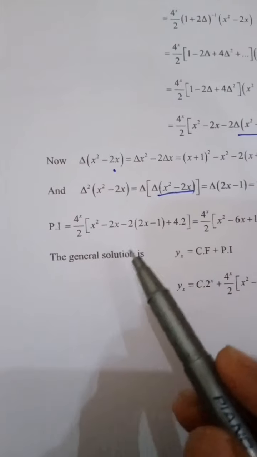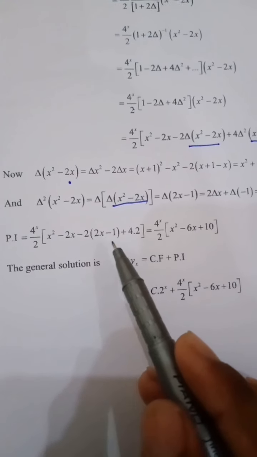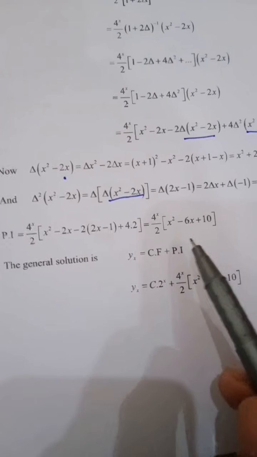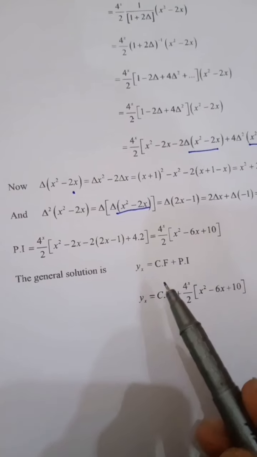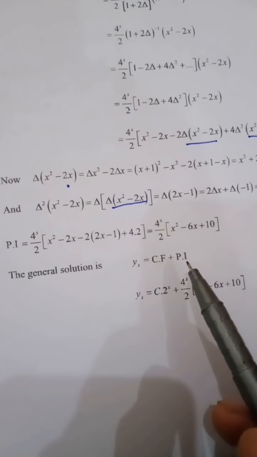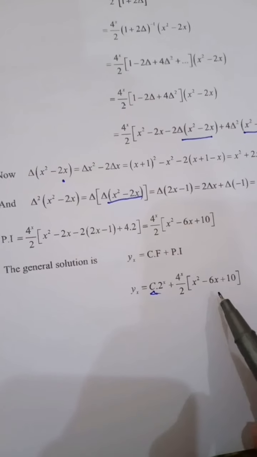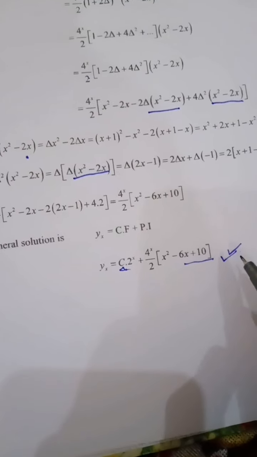Now we put in the particular integral. The particular integral is 4 raised to x by 2 into x square minus 2x minus 2 into 2x minus 1, plus 4 multiplied by 2, which is equal to 4 raised to x by 2 into x square minus 6x plus 10. Now we know that the general solution is equal to the complementary function plus the particular integral. This is the complementary function and this is the particular integral. We add them, which gives us the general solution of this equation.